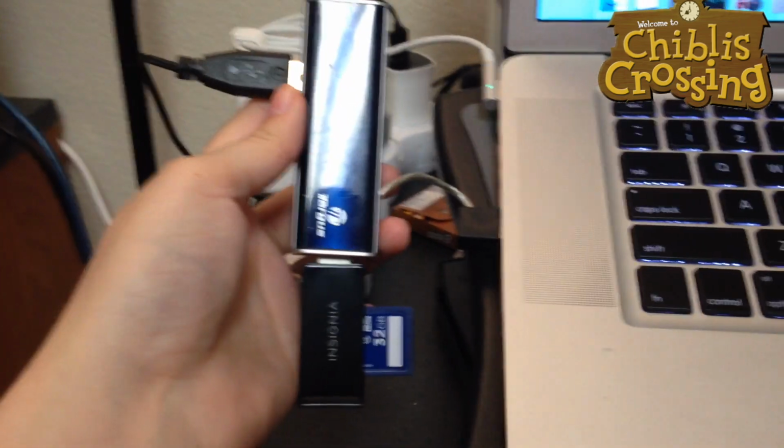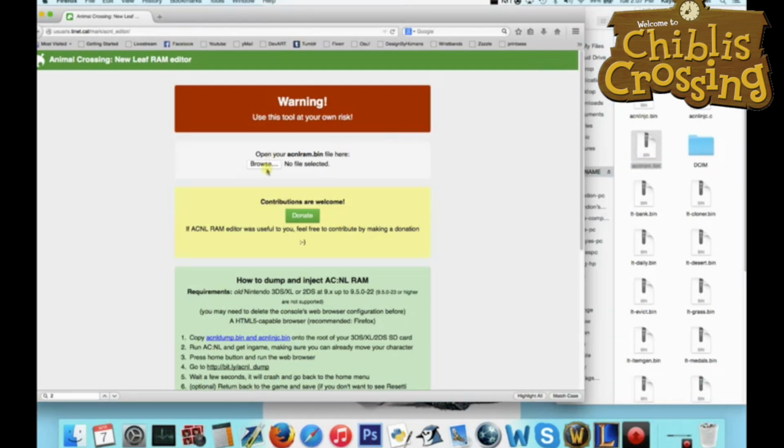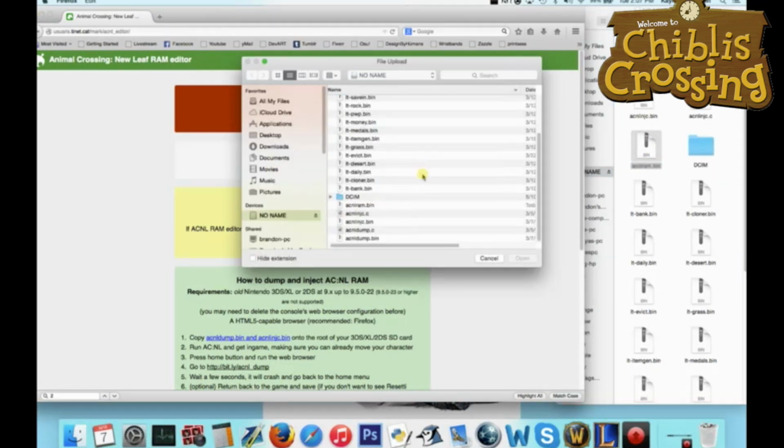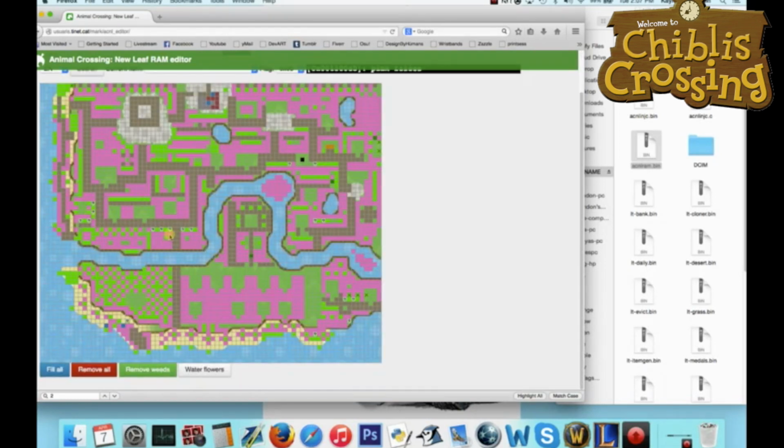Okay, so I plugged in my SD card, and this is the file that we just created on our DS. So we're going to go over to the RAM editor and bring that ACNL RAM.bin over, and we're going to open it, and here's my lovely town. So here is where I want my house to go.